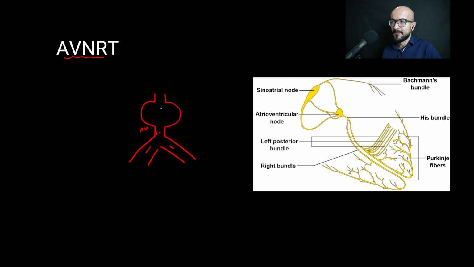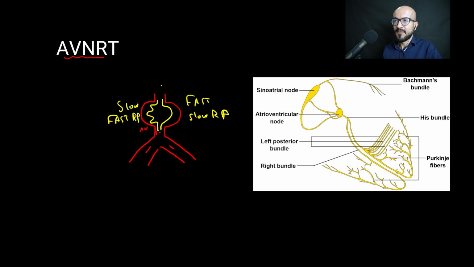So in the AV node, we have a fast pathway and we have a slow pathway, and each of them have a different refractory period. So the fast pathway has a slow refractory period. The slow pathway has a fast refractory period. So normally when the impulse travels from the SA node to the internodal tracts and then to the AV node, it travels through both the fast and the slow pathway, and it reaches the bundle of His.